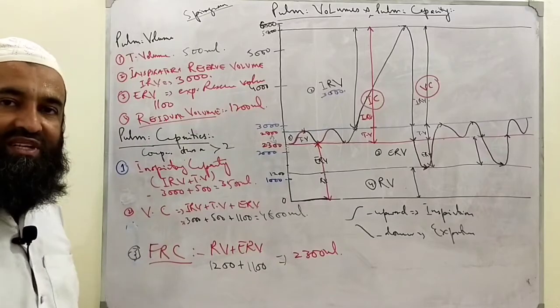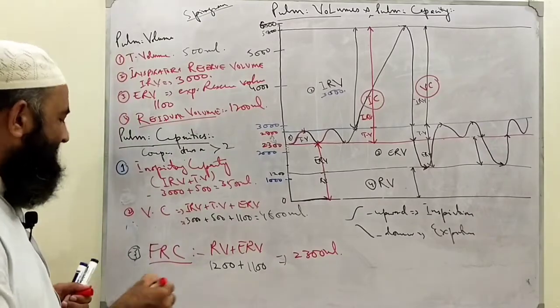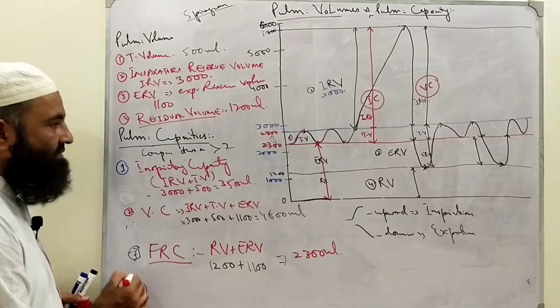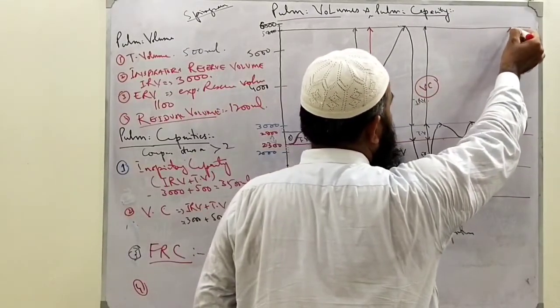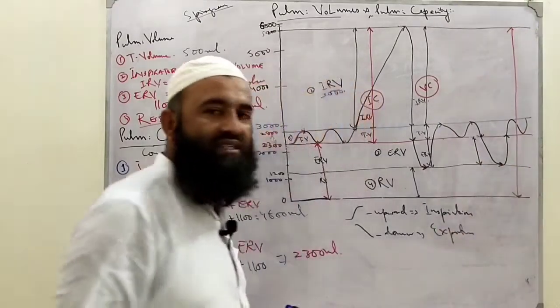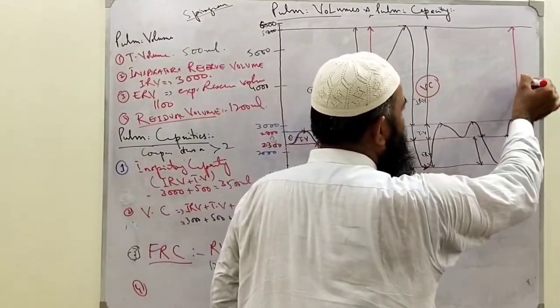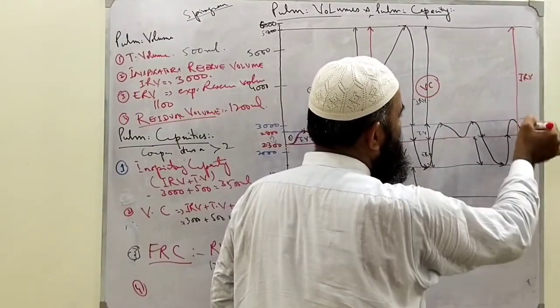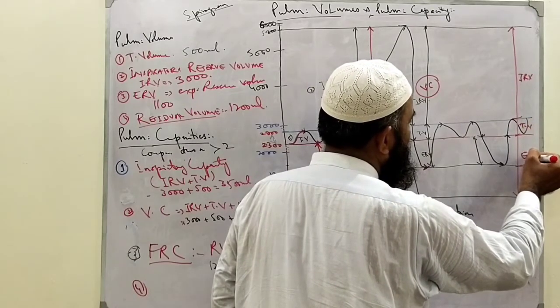So how many capacities? 3 capacities. There is 1 capacity remaining. What will be that? So for that I will draw a line from here and will go up to the end. What is this? What comes in this? In this line come inspiratory reserve volume, from here tidal volume, from here expiratory reserve volume.